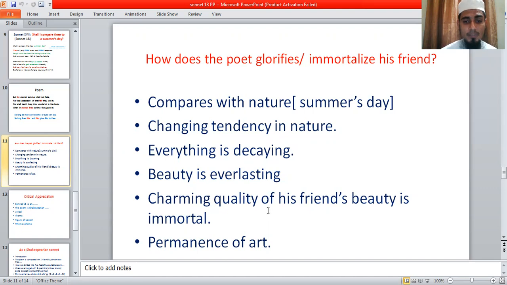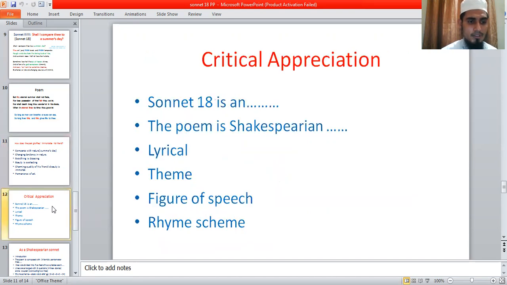So in this way he gives the permanent shape of his friend's beauty. In this way he glorifies, or he immortalizes, his friend's beauty. You can explain here. So another question is critical appreciation. So what is critical appreciation?